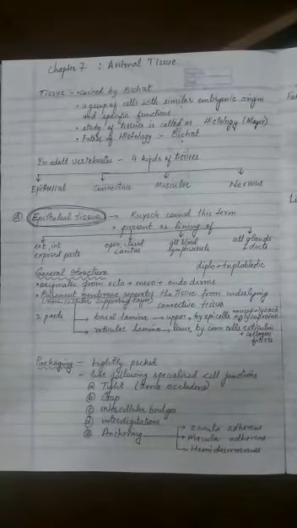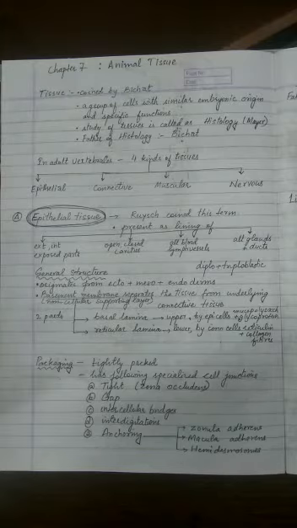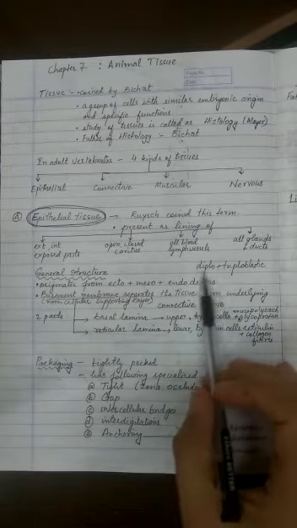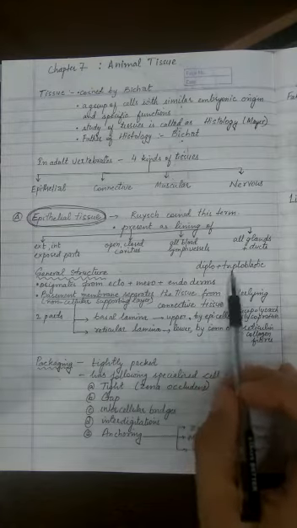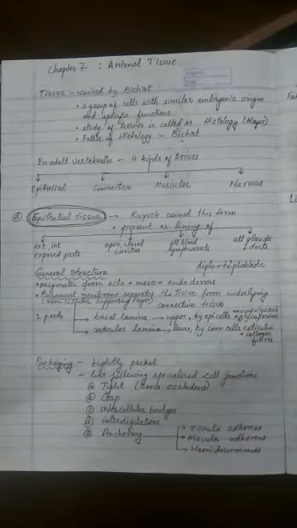What is diploblastic and triploblastic? During embryogeny, that means once the zygote is formed, the further development of the organism occurs in such a manner that two layers may develop or three layers may develop. Accordingly, if two layers develop, it is diploblastic, and if three layers develop, it is triploblastic.